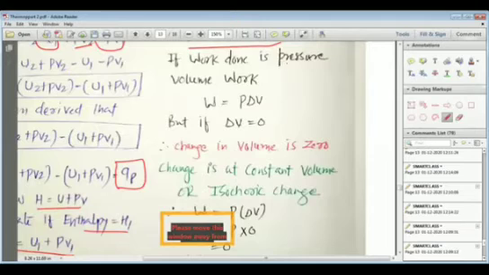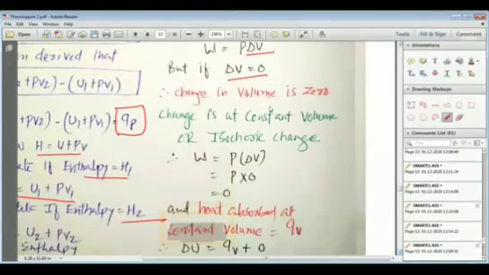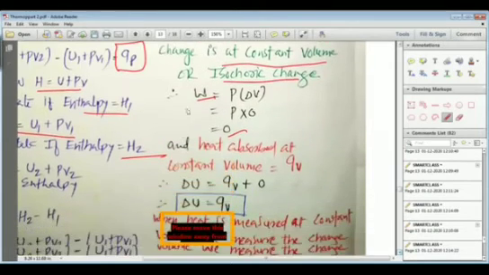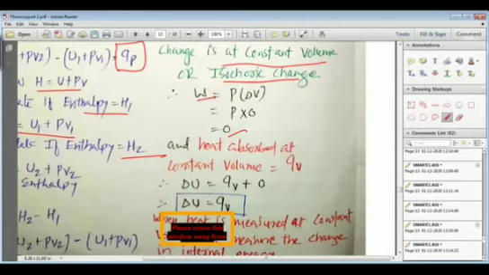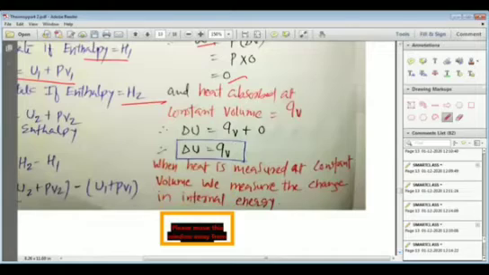If work is done as pressure volume work, then W is equal to P delta V. But if delta V is equal to 0, then the change in volume is 0. Then at constant volume, or at isochoric change, W is going to be 0, and heat is absorbed at constant volume. And that is why we can write that delta U is equal to QV when heat is absorbed at constant volume.